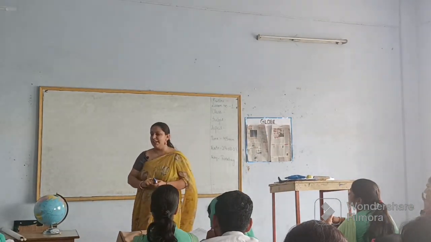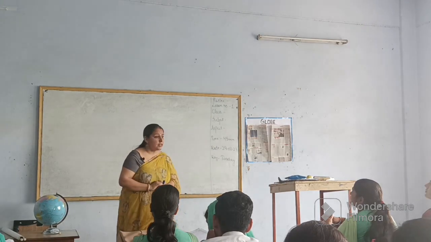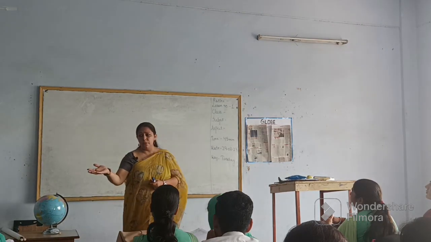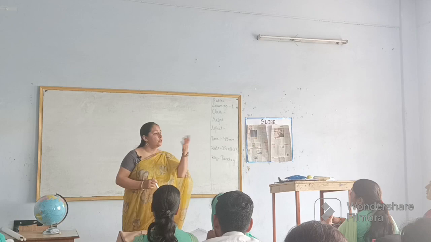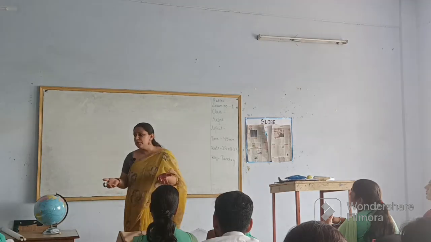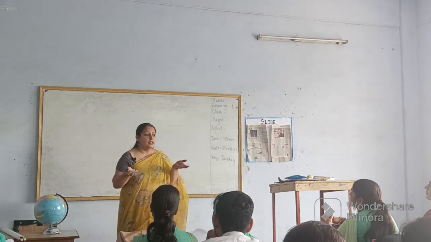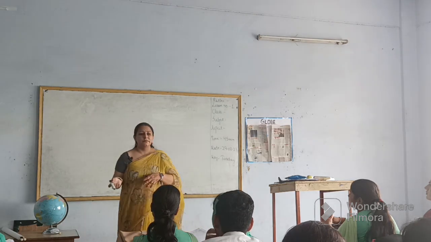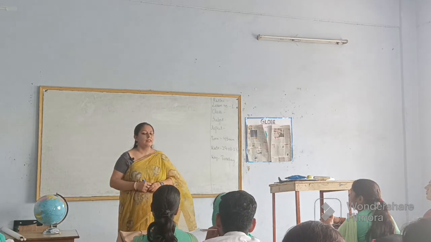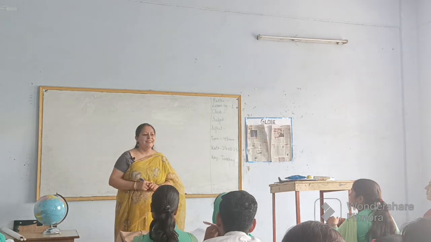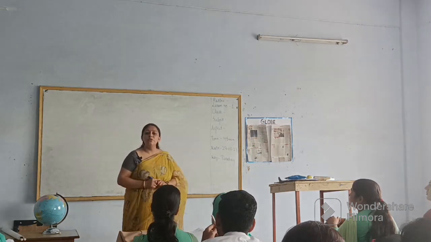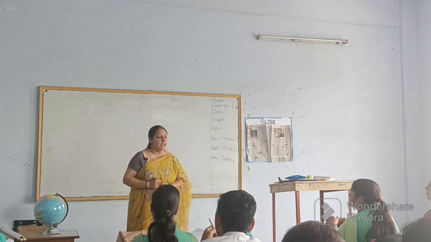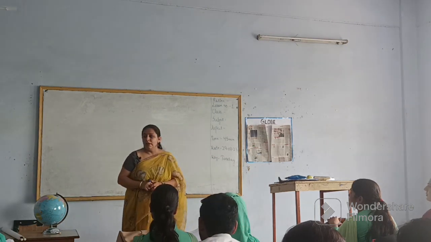Now my last question is, if there is a Gandhinagar in Jammu and there is a Gandhinagar in Gujarat, how will they come to know to which Gandhinagar you want to deliver the parcel? Good, good. So we come to know this by the pin code.